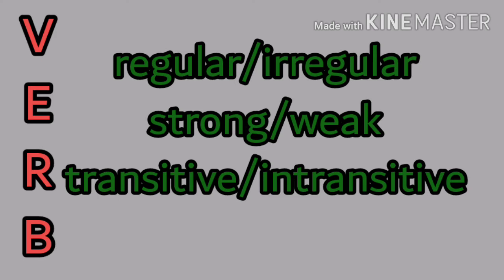You should have a clear idea about what is a regular verb and what is irregular, the difference between strong verb and weak verb, and a transitive verb and intransitive verb. Today we are going to study in detail about these different forms of verbs or these classifications of verbs.